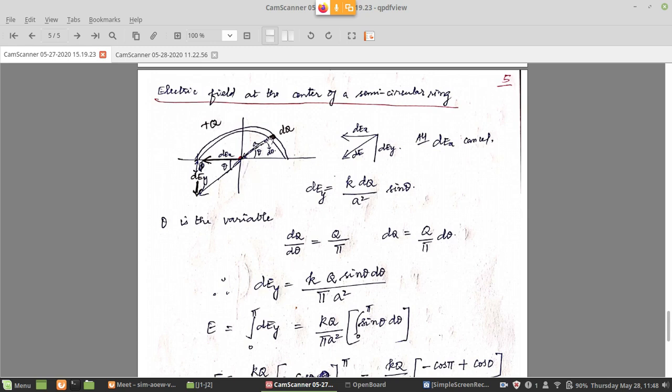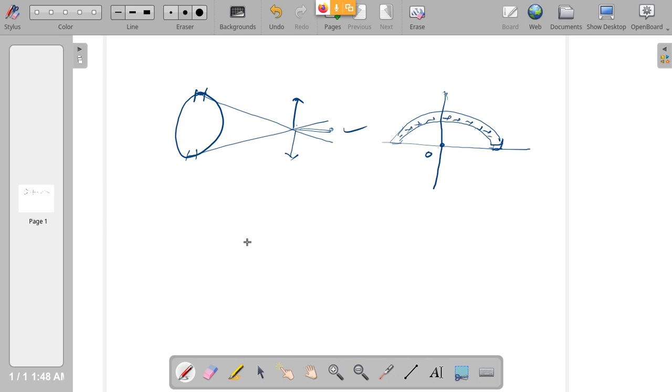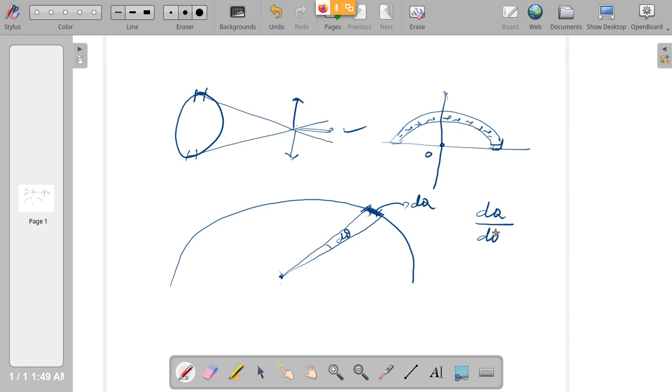Why? Because in a small segment, charge is dq. The angle for that small segment, if you draw, is like an arc of the circle. In this semicircle, you want a field, so you are selecting a small segment. That segment has some extension, so it is creating an angle at the center. The end points of the segment will create an angle at the center. This angle we call d theta. The charge in that segment is dq. So for a small segment of charge dq, the angle is d theta.